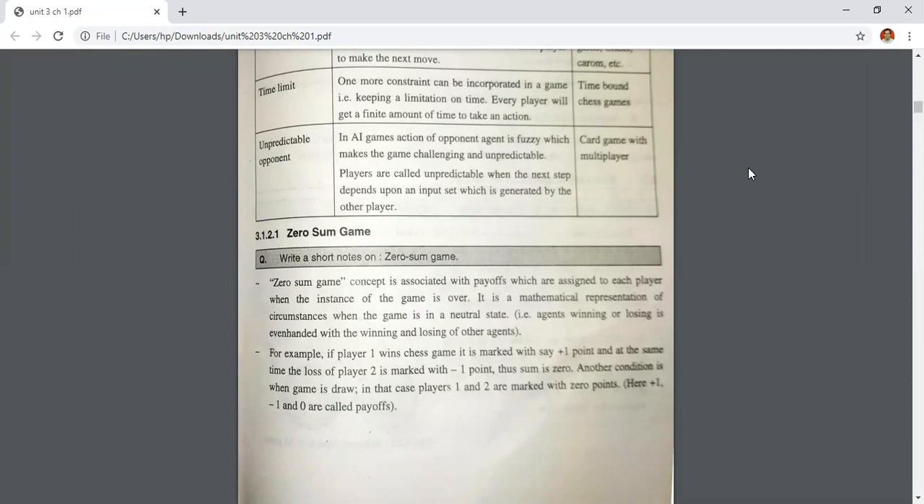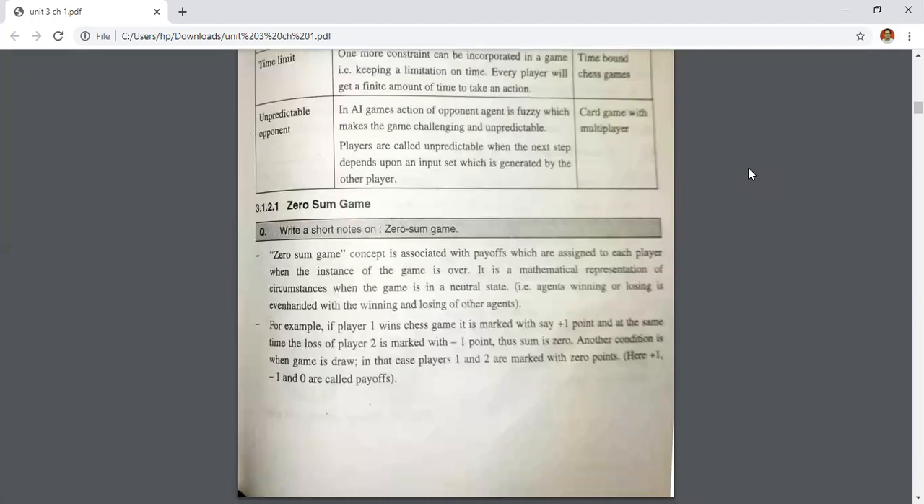Okay, so the zero-sum game concept is associated with payoffs which are assigned to each player when the instance of a game is over. It is a mathematical representation of the circumstances when the game is in a neutral state. For example, if player 1 wins a chess game, it is marked with +1 point, and at the same time the loss of player 2 is marked with -1 point.